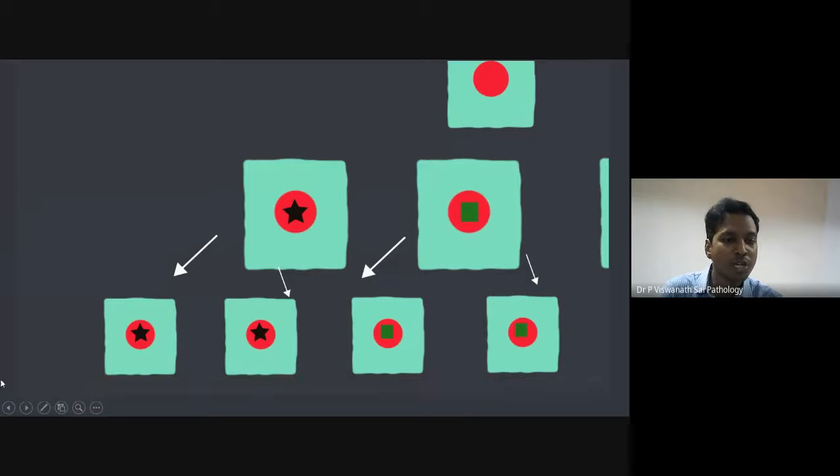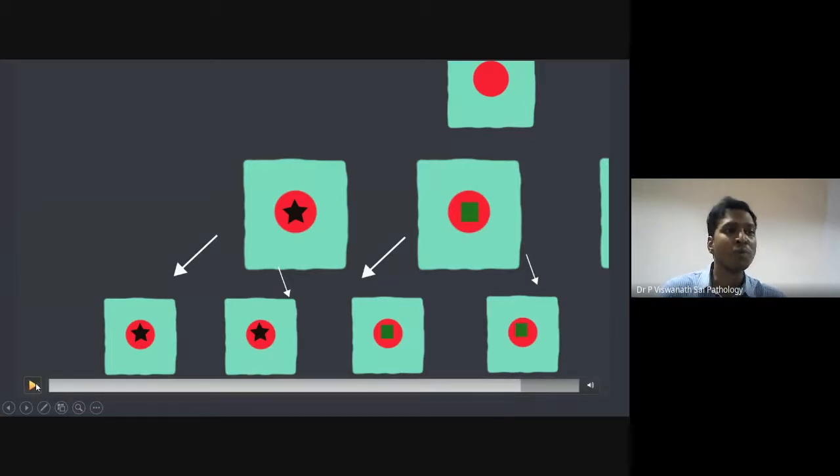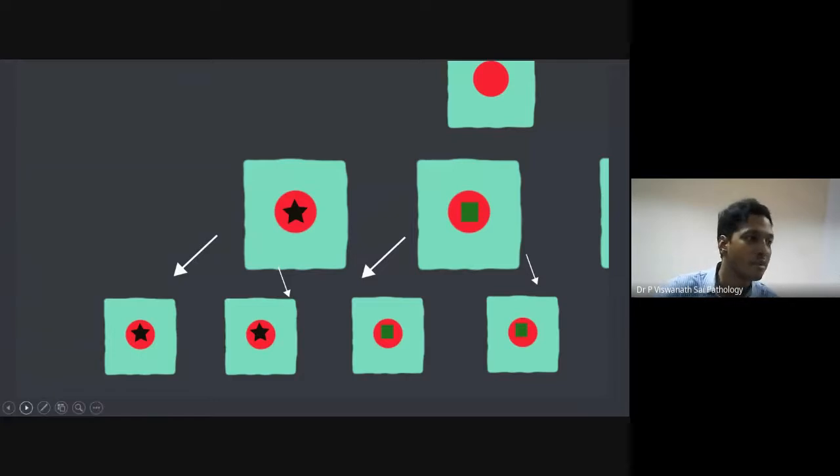So what happened? These mutations were transferred to its progeny. So within the same tumor, you have different types of cells now. They all started from a single cell, but the main mutation is the same, while the different mutations which take place later are different from each other. That's why they call this a genetically heterogeneous tumor. Even though it started similarly, it is now heterogeneous because different subclones have been formed in the same clone.